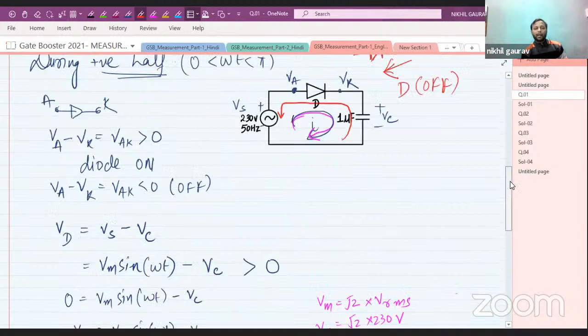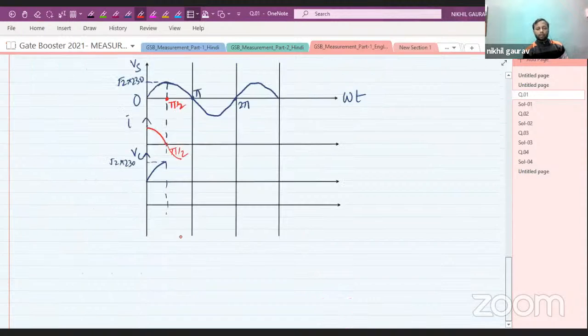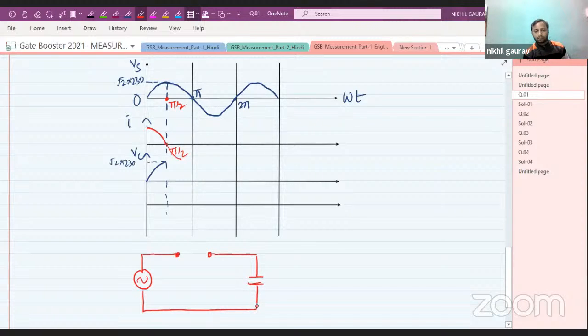That means when the diode is off, your circuit will look like this: this is the supply voltage, exactly after pi by 2, this will be your circuit. This is plus minus Vd and this is Vs.